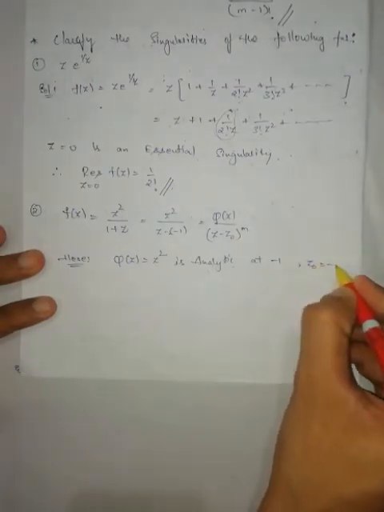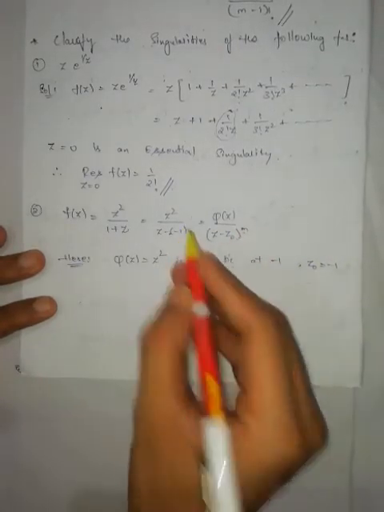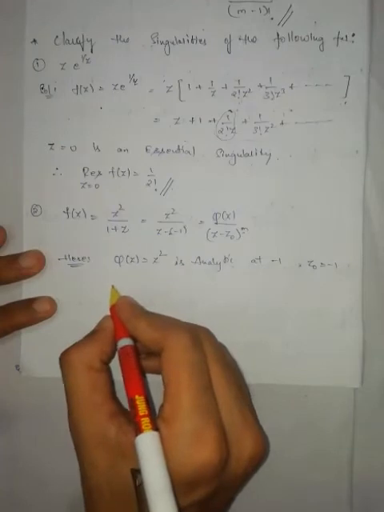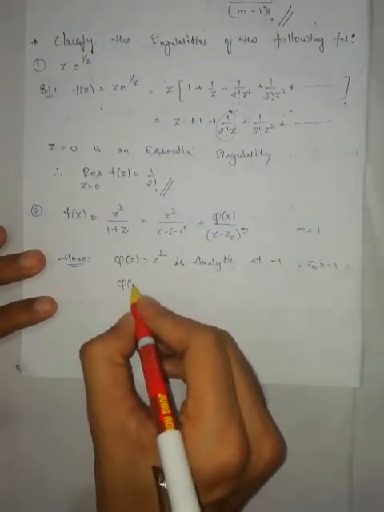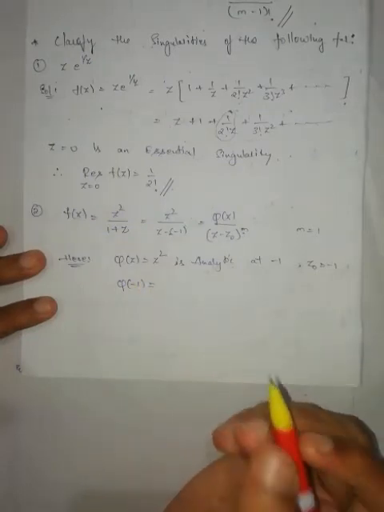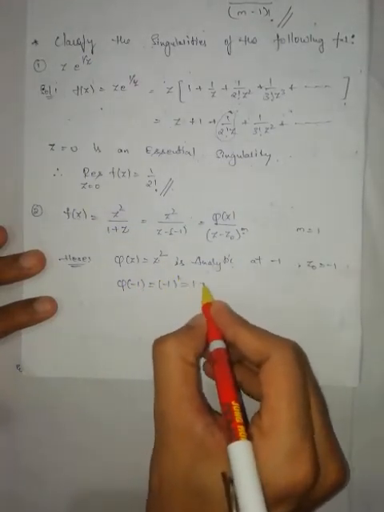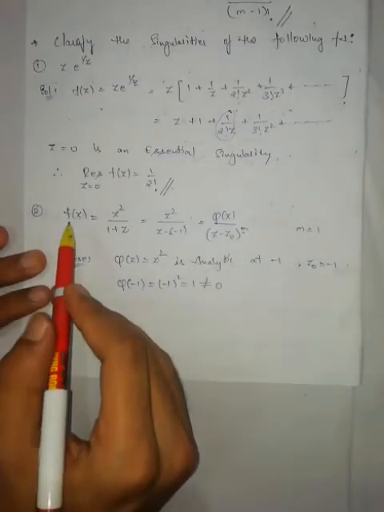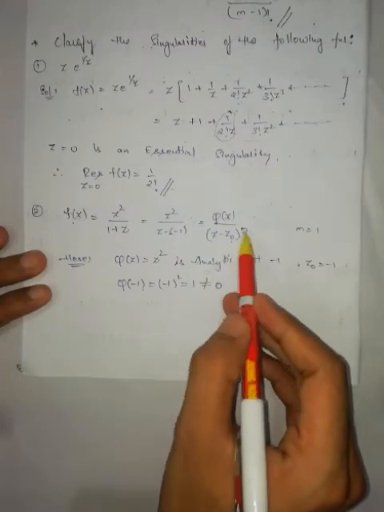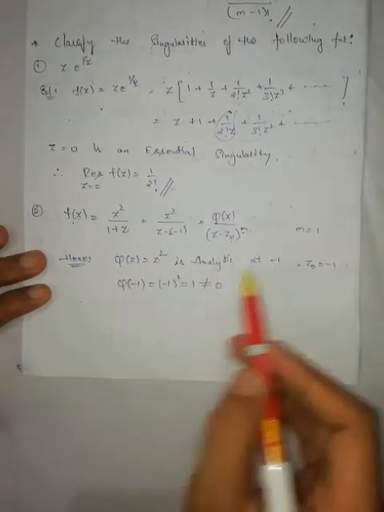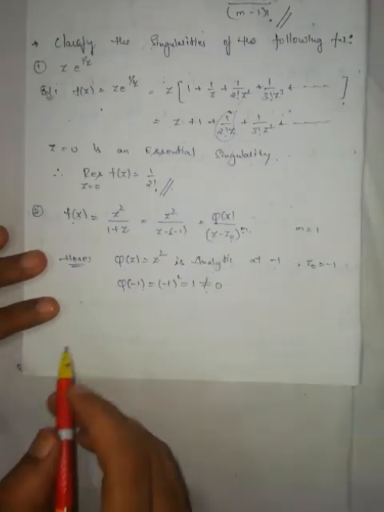z naught is minus 1, and m is 1. Then what is phi of z naught? Substituting minus 1 square, which is equal to 1, which is not equal to 0. Therefore f of z can be written as phi of z by z minus z naught to the power of m, where phi of z is analytic at z naught and phi of z naught is not equal to 0. Then what does the above theorem say?